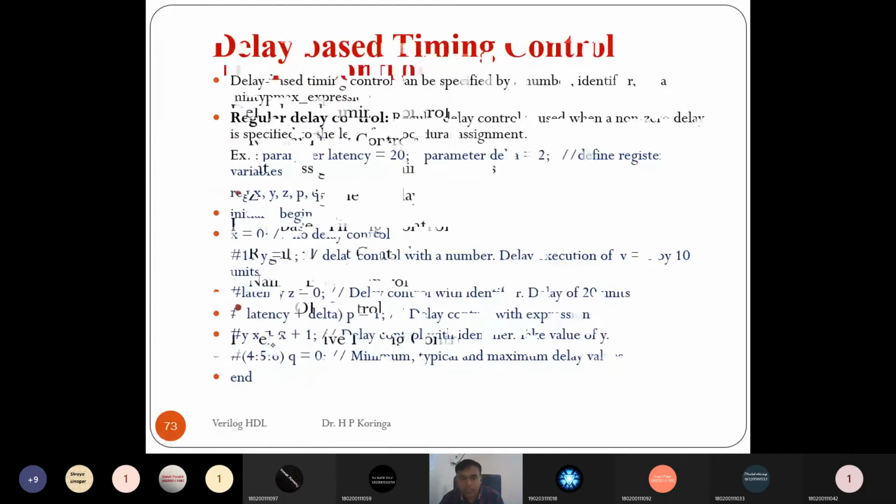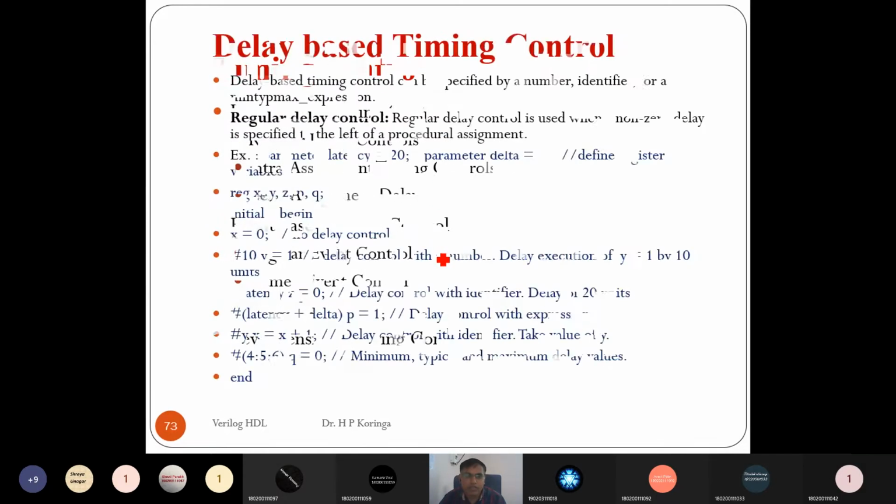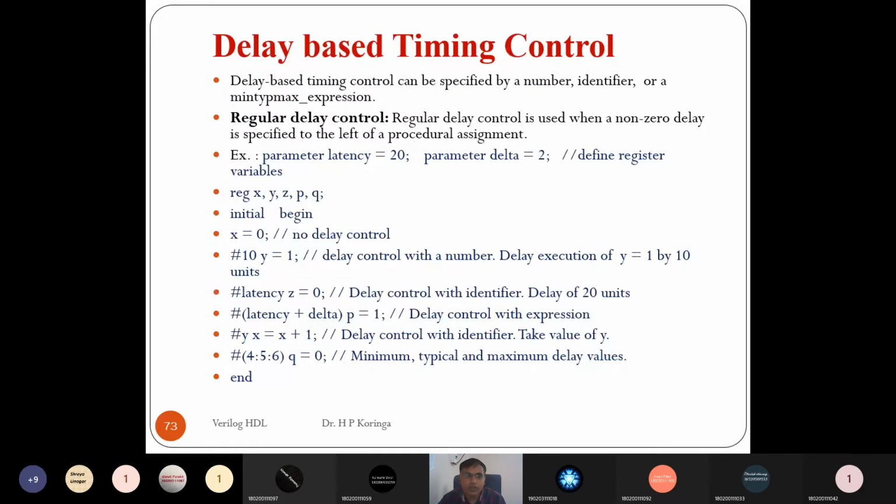Okay. Delay-based and event-based each have three subcategories: regular delay control, intra-assignment timing control, and zero delay control. So let's first try to understand what delay-based timing control is. In delay-based timing control, the delay can be specified directly using a number, like we write #5 or #10, so here it is a number. It directly specifies the delay in terms of a number.